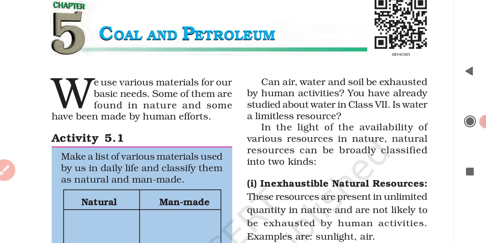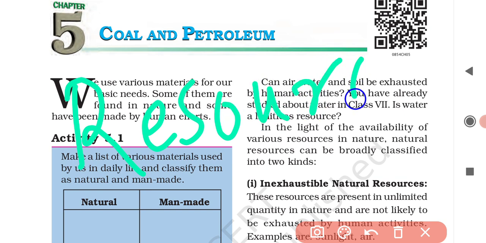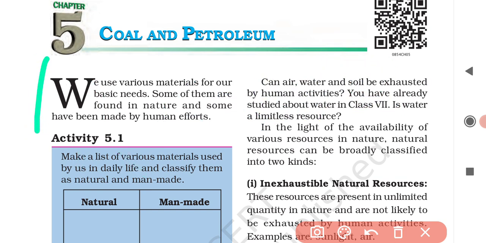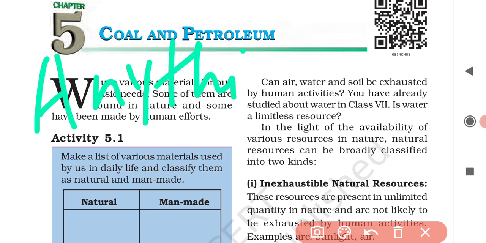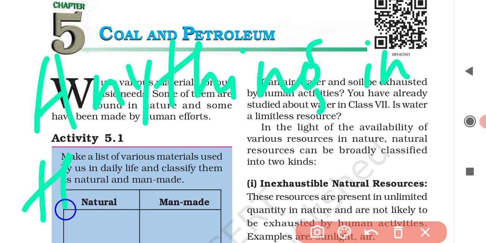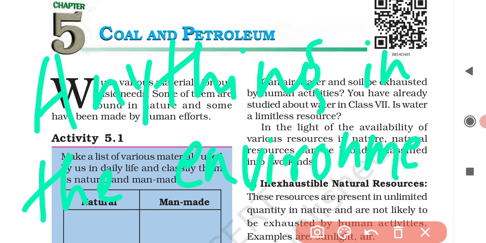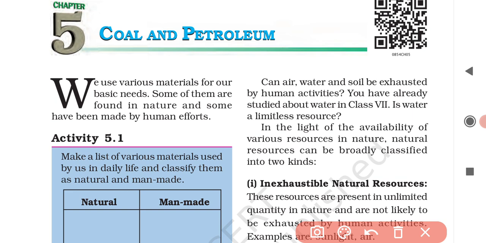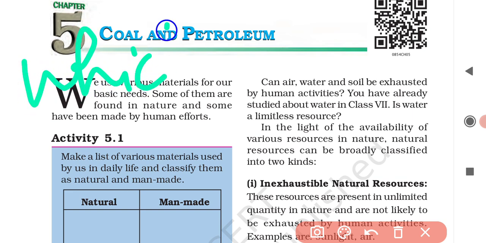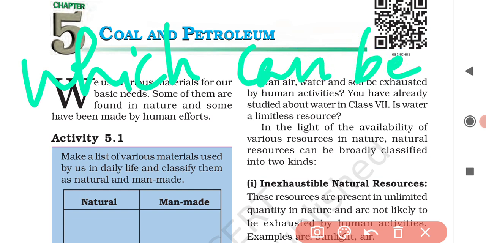Therefore anything in the environment which can be used is called a resource.